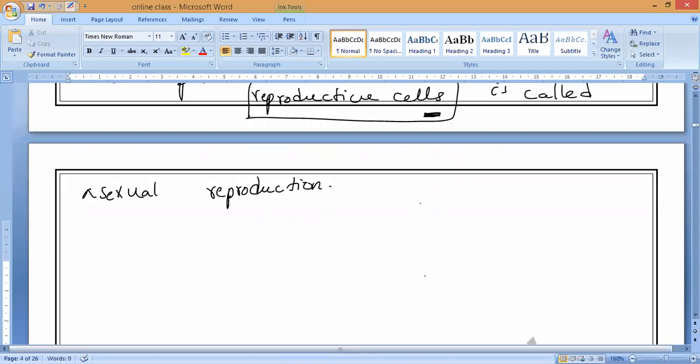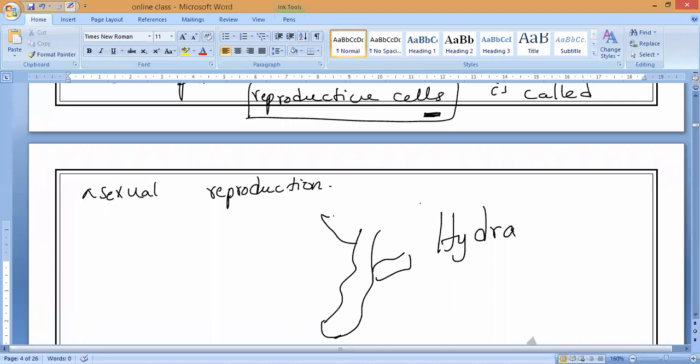So just one part separates from the parent. For example, consider Hydra. Yes or no, guys? Hydra will be like this. It produces buds, that is budding, new buds will be produced. Each bud will be separated from the parent and will grow into a new organism, a new offspring.